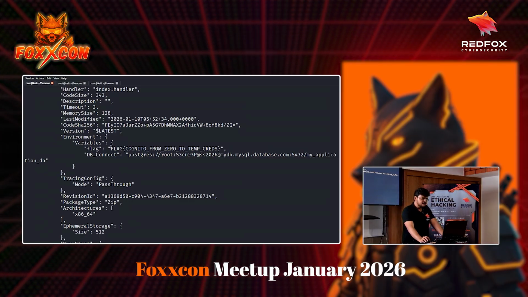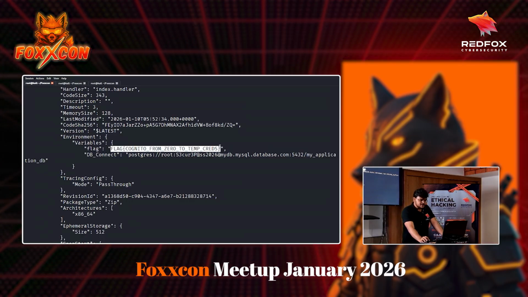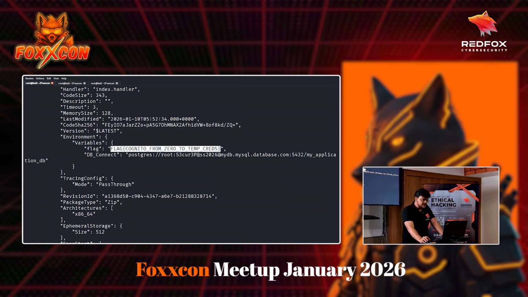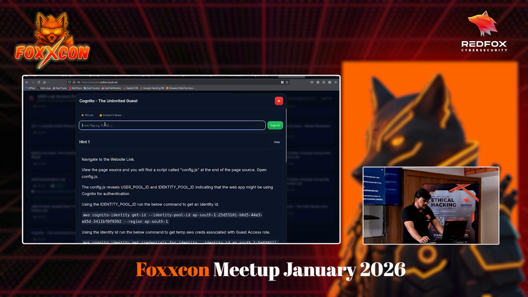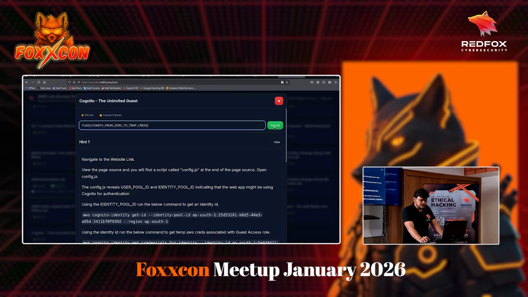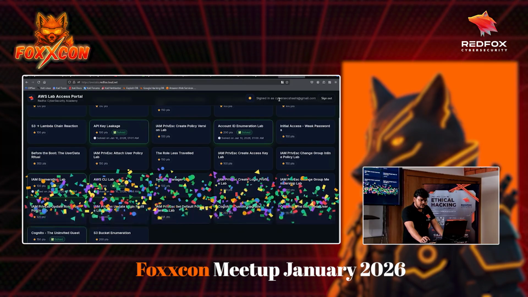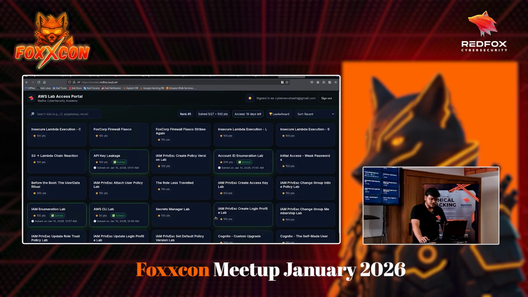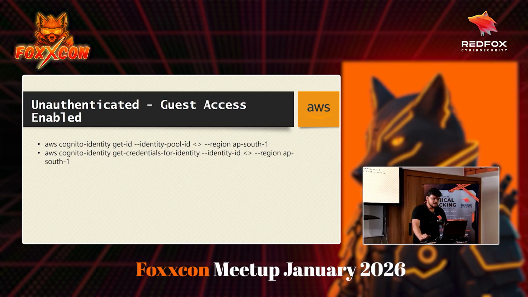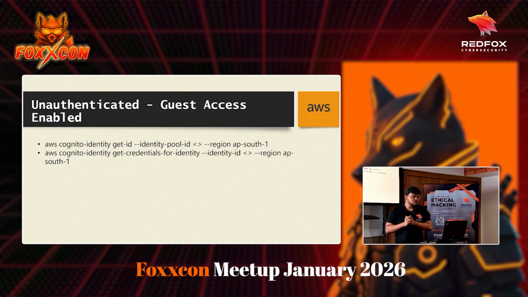Okay, anyway, I think we solved this challenge. So let's take this flag and complete the challenge. I have to put the flag here, paste, and let's submit it. And wow, yeah, we completed this particular challenge. Okay, perfect. So that was about gaining initial access in an AWS account using guest access.